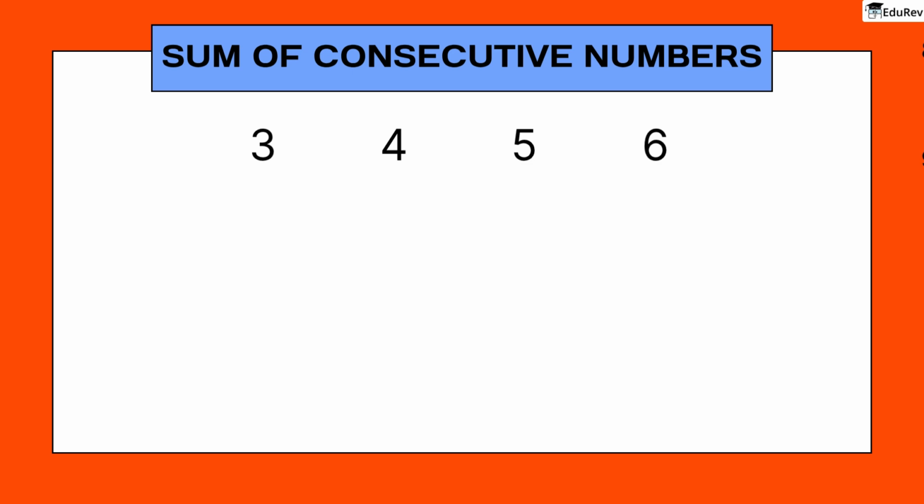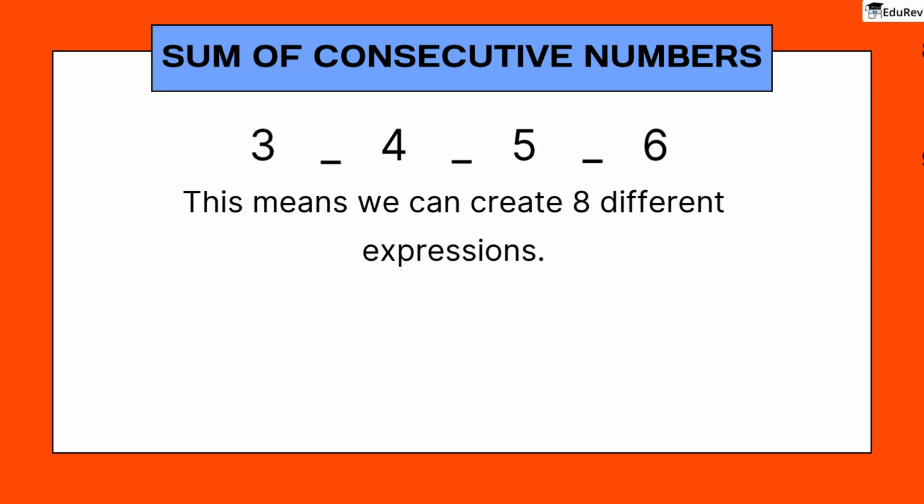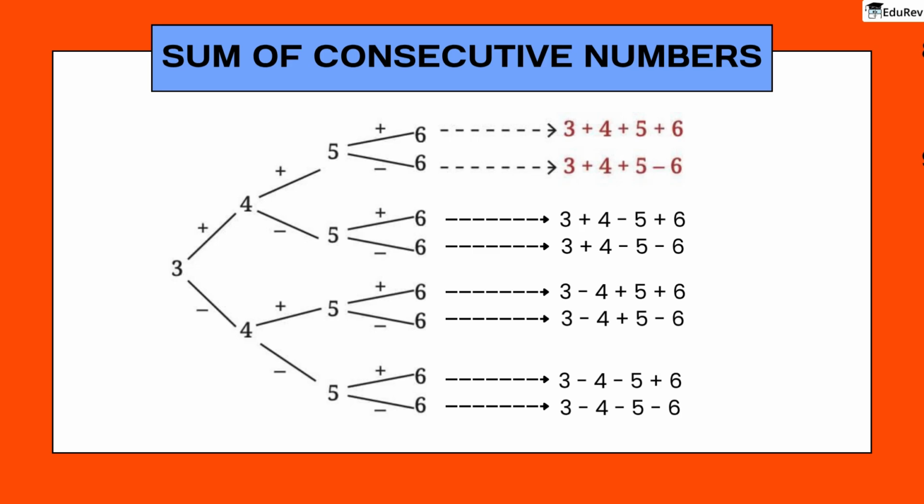Between four numbers, there are 3 empty spaces for signs. This means we can create 8 different expressions. These are the 8 different expressions. The diagram on your screen shows a systematic way to find all 8 possibilities. For example, one path gives us 3 plus 4 plus 5 plus 6, and another gives us 3 plus 4 plus 5 minus 6. You can try this with any set of 4 consecutive numbers.